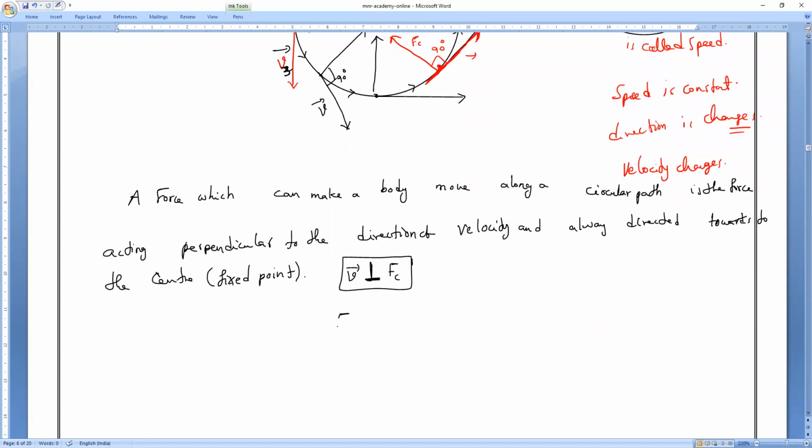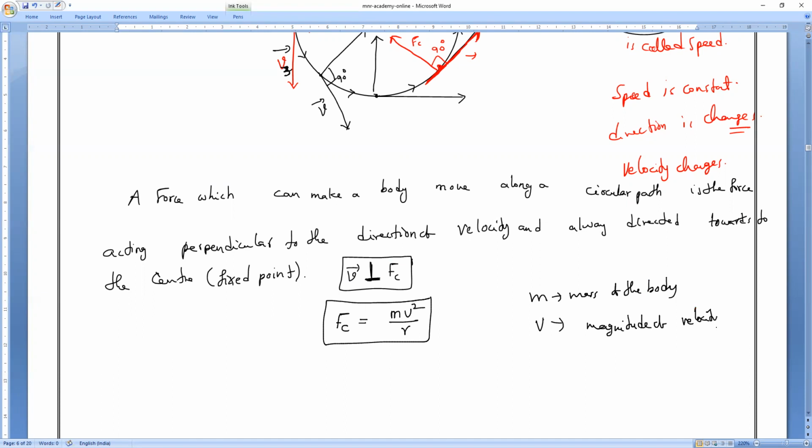Now, what is the value of the centripetal force? If I want to calculate the centripetal force acting on a body, the formula is mv square by r. Of course, we will derive the formula also, you need not worry. So what is the centripetal force formula? mv square by r. m means mass of the body. v means magnitude of velocity. It's v, not q. v means magnitude of velocity.